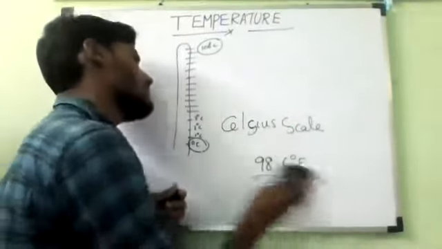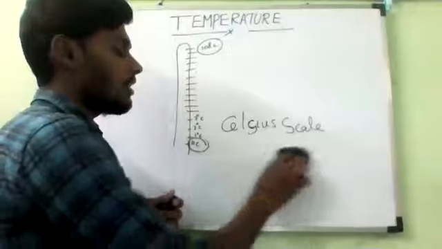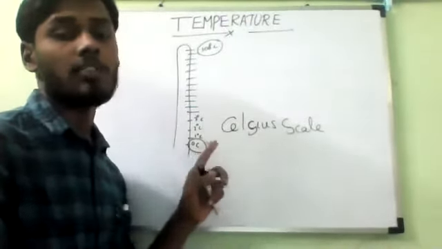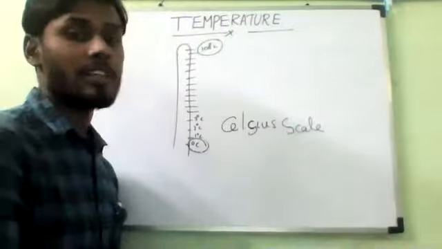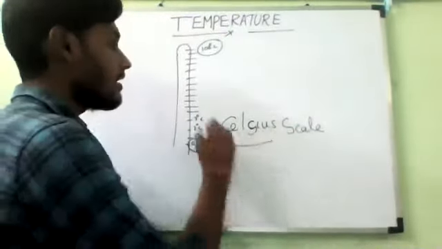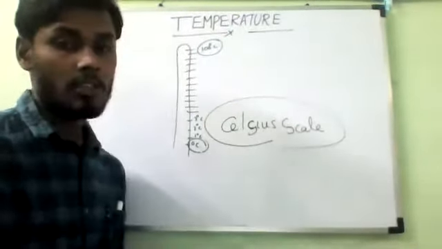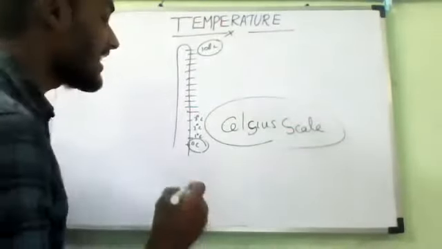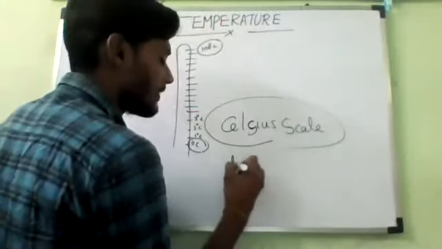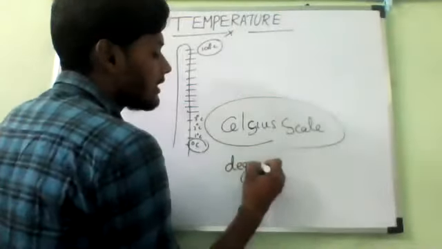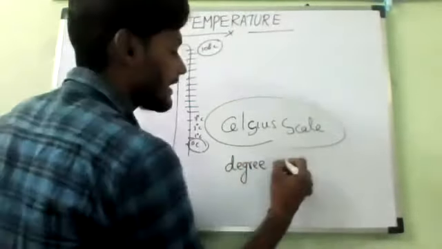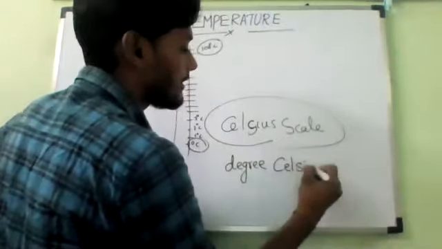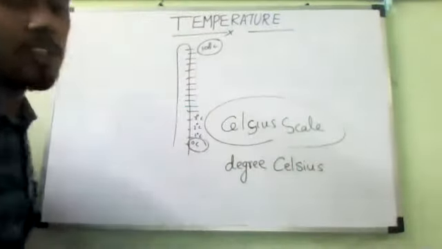Understand? So let it be, it is not an issue. Now, if you observe, the most common temperature scale which is marked on a thermometer for measuring temperatures is the Celsius scale. So the temperature is expressed in the unit of degrees Celsius. How can we read this? It is degree Celsius, with capital C.